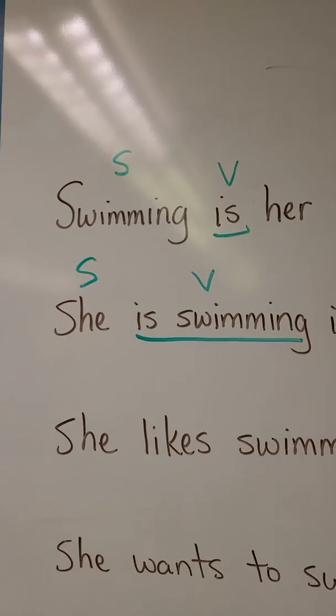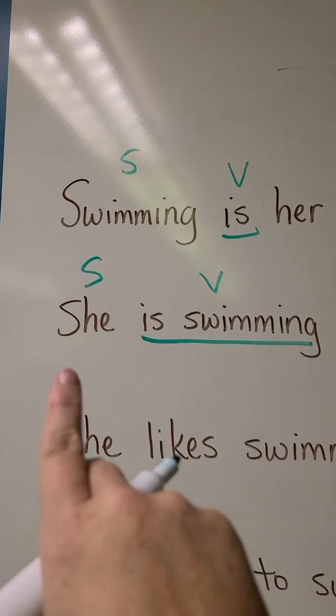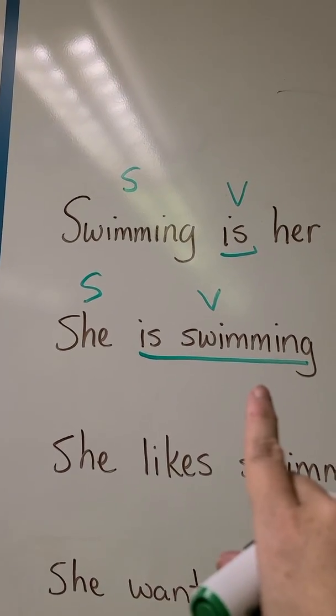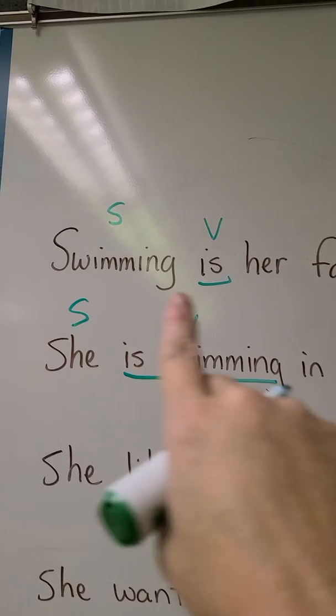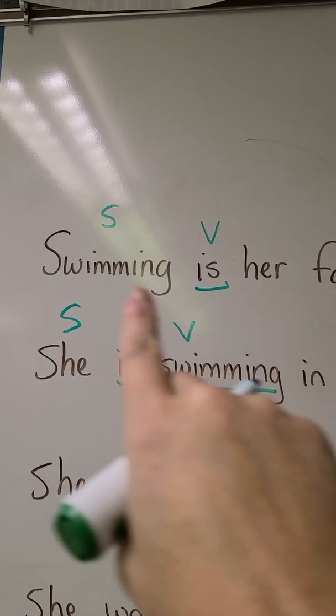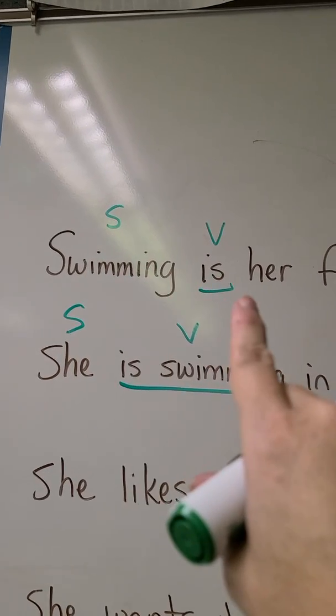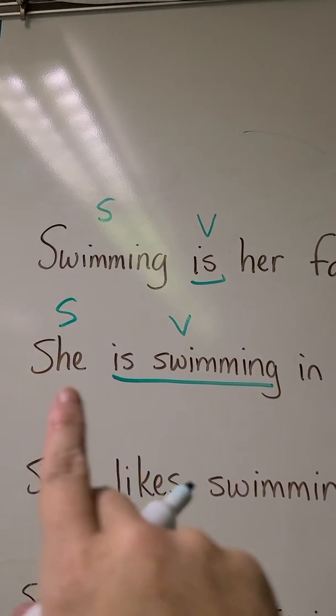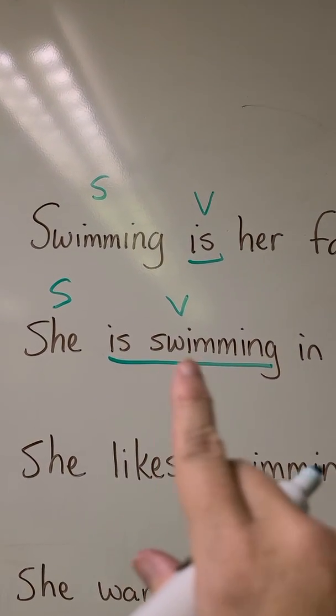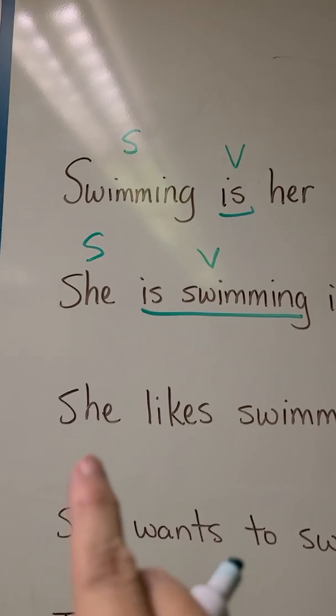In the second sentence, she, the subject, is doing the action. In the first sentence, there is no one doing this action. Swimming is the subject, is is the verb. In this sentence, she is swimming. Here it's a verb. Let's look at this one.